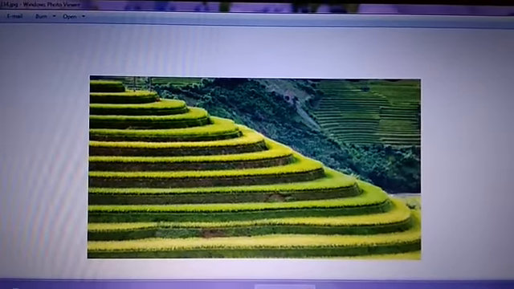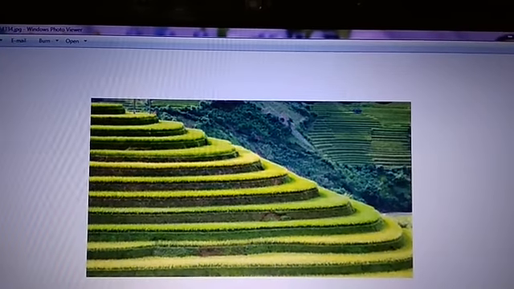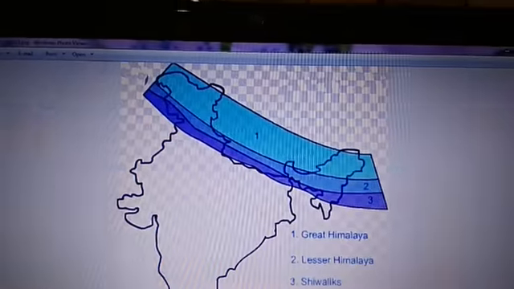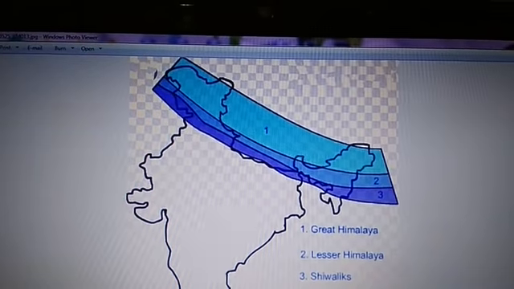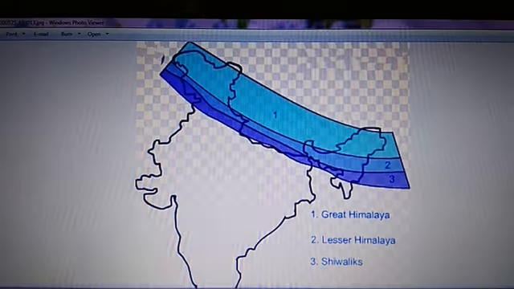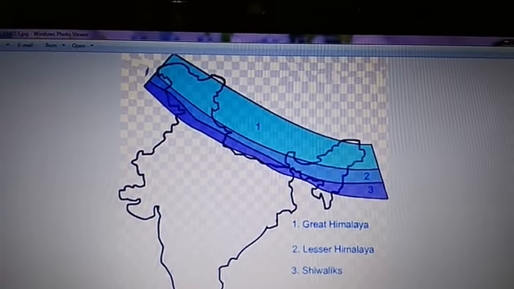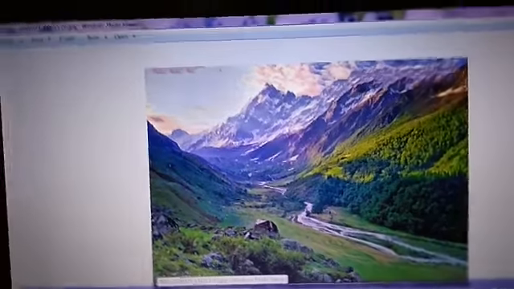Now, as I have already told you, many hill stations like Mussoorie, Shimla, Nainital, Darjeeling, etc. are located in this region, in the middle Himalayas. As it is a mountainous region, there are many valleys also. Now, what are valleys?